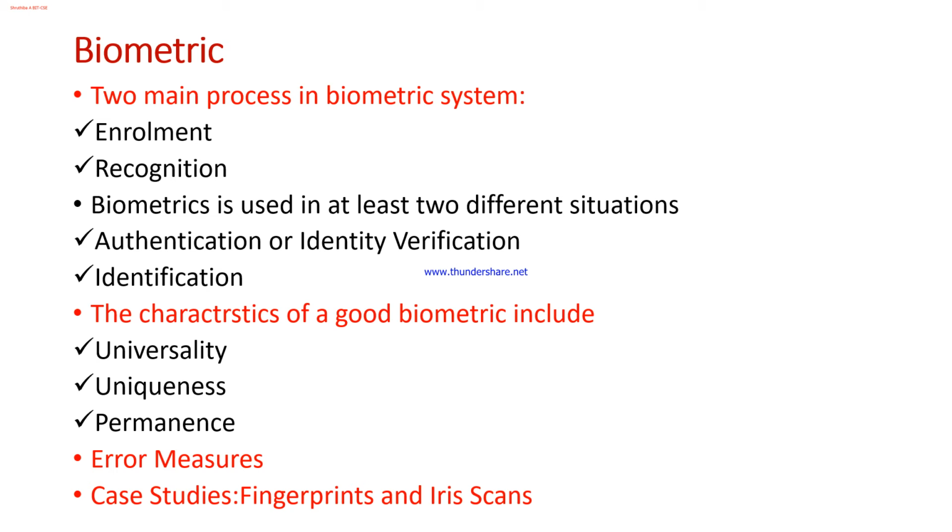So that is identification. Next, coming to the characteristics of a good biometric, the first one is universality. Universality is that it is universally available. All human beings should be able to contribute a sample of biometric, and this is not always possible with common biometrics used. Say for example, universality, that is the human should be able to contribute the sample of biometric.